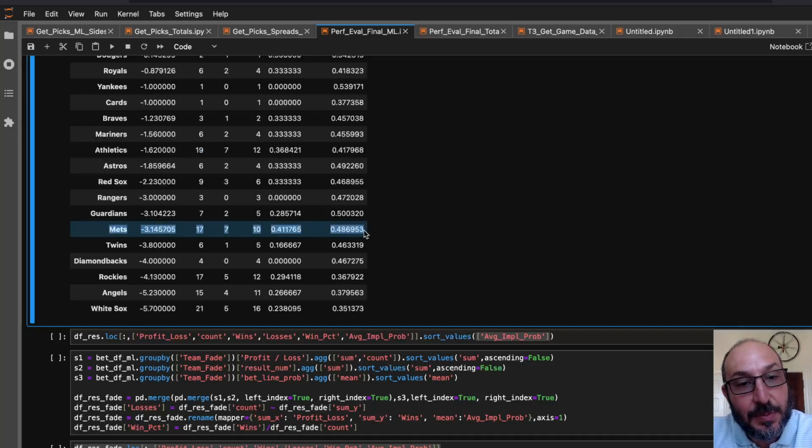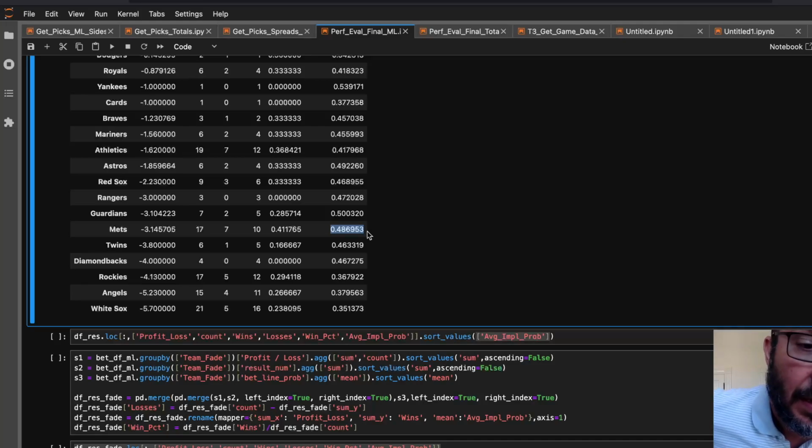The Mets, I think, is the other notable thing. We bet on the Mets a lot, but we actually lost money on them. And this is an interesting case where we were betting on them largely at pretty good odds. 48.6 means, you have always got the vig, so 48.6 means on balance they were basically slightly favored, I would say, because minus the vig, you'd be at like 47.6 if you were betting minus 110 every time, which would mean they were even money every time.